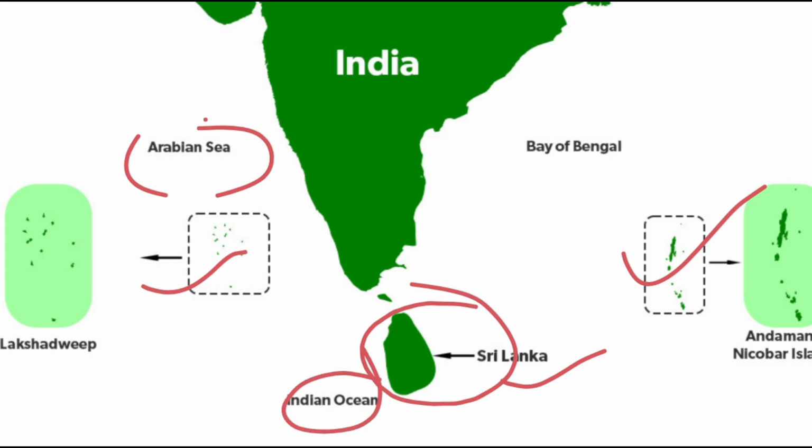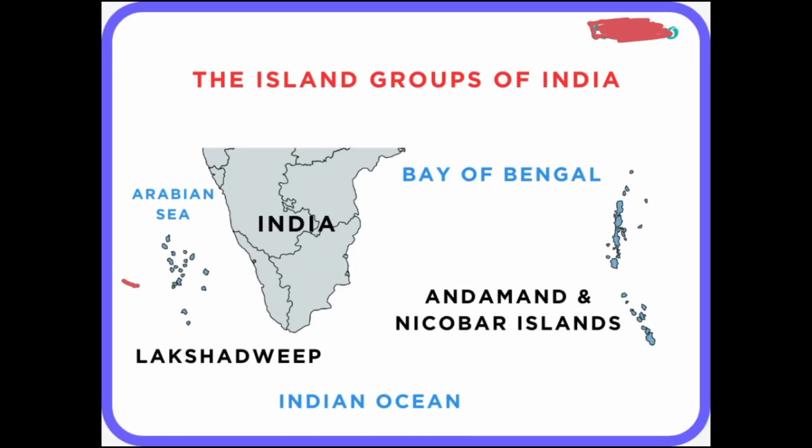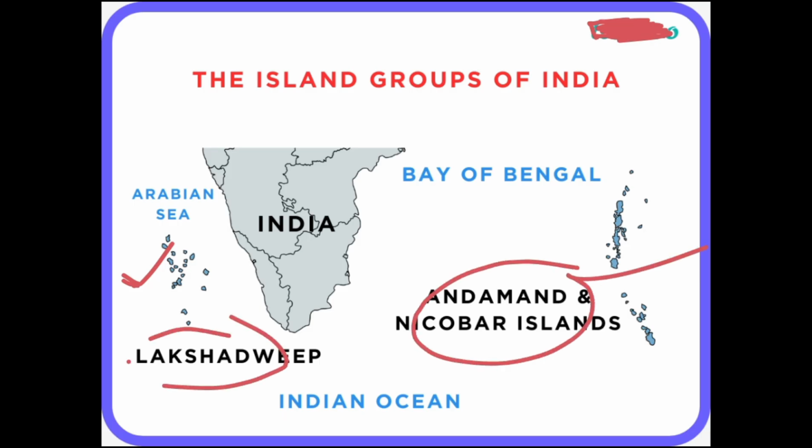We will see in detail what these islands are, and I will also give some extra information about the Andaman and Nicobar. Let us see what that is. Here also you can point out: these are the Arabian Sea Islands, which are Lakshadweep, and the Bay of Bengal Islands, which are Andaman and Nicobar.